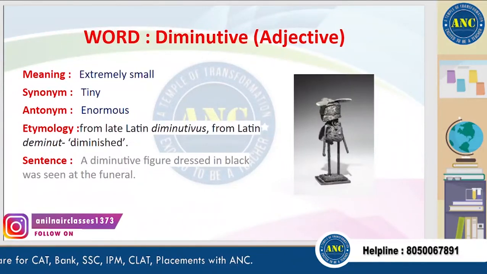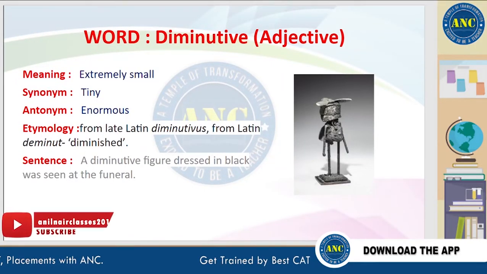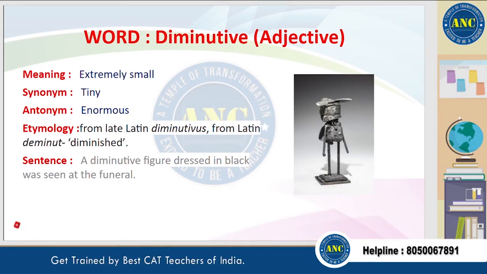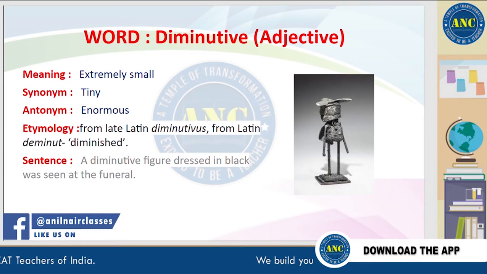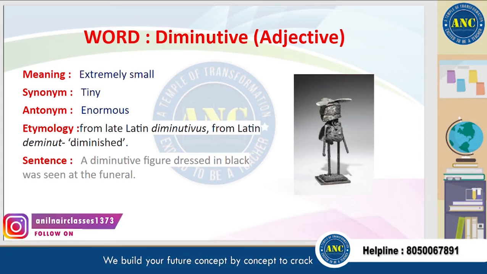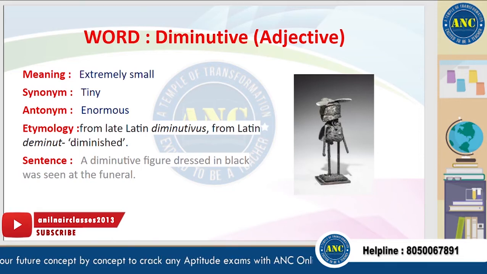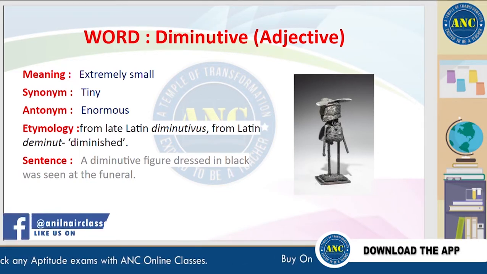The next word is diminutive. Diminutive means extremely small. A synonym for this word is tiny, and an antonym is enormous. It is derived from a Latin word which means diminished. A sentence for this word is, a diminutive figure dressed in black was seen at the funeral. That sounds really suspicious, doesn't it?